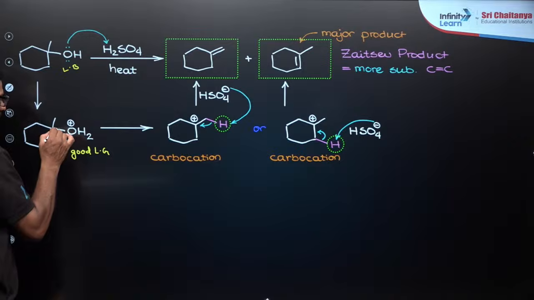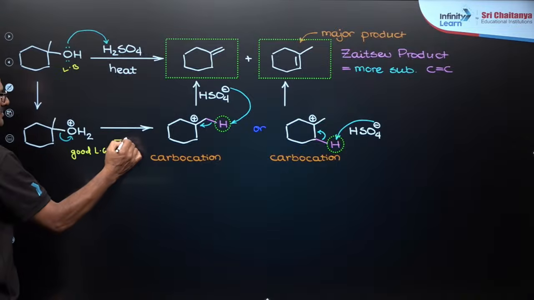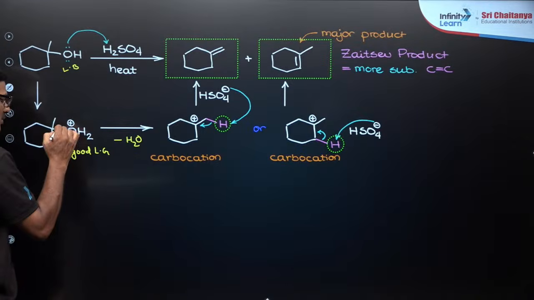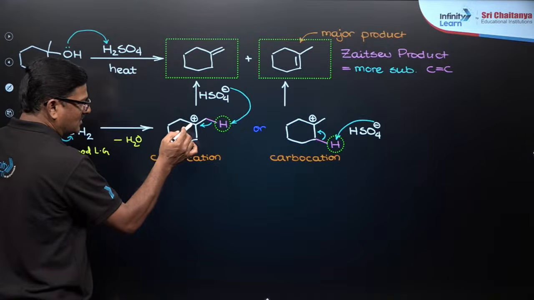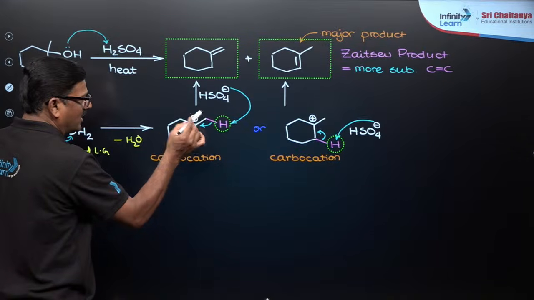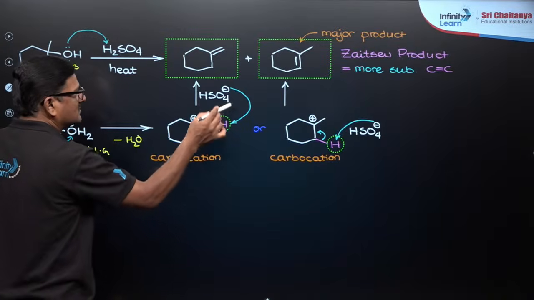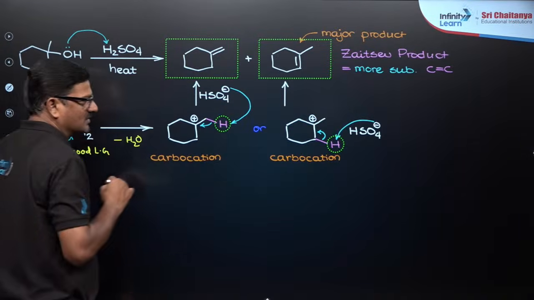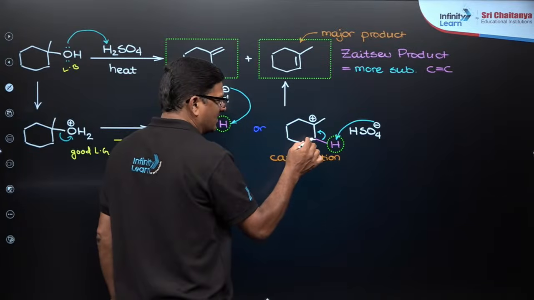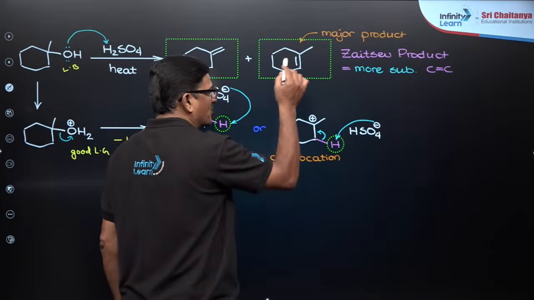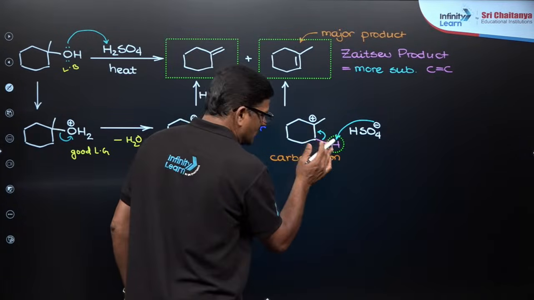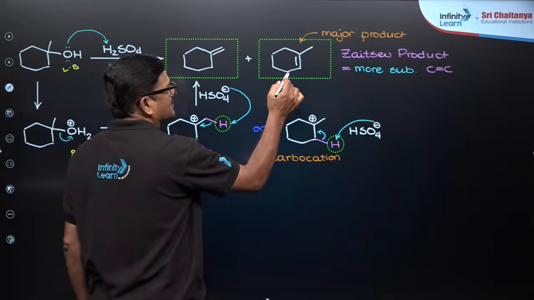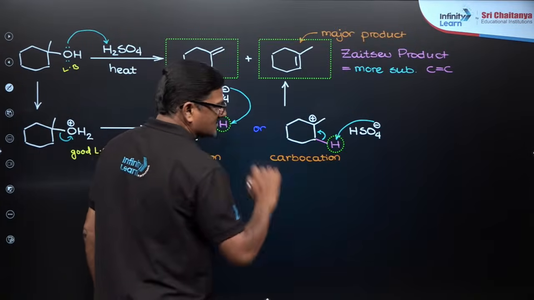So that the lone pair of electrons is given on the oxygen, so that the water molecule is eliminated, so that the carbocation will form here. This is a carbocation. This carbocation, the primary hydrogen can be eliminated, so that you are going to get the product here. This carbocation, its beta hydrogen from here is eliminated, so that this product is going to be formed. So, these are tertiary carbocations, where I want to say this is more substituted, therefore you can say it is a major product.